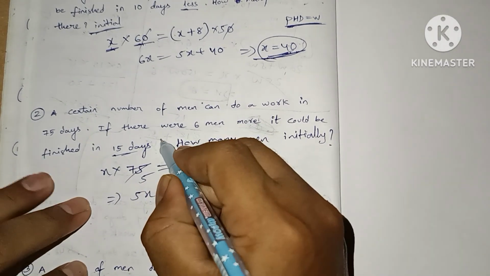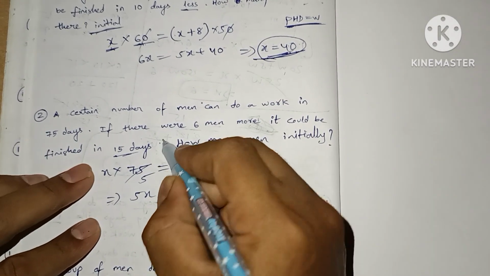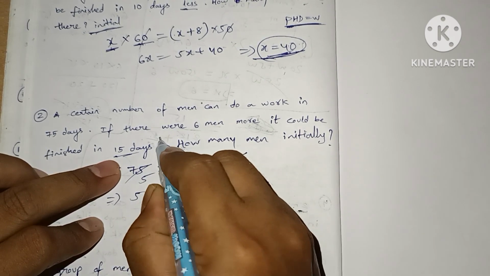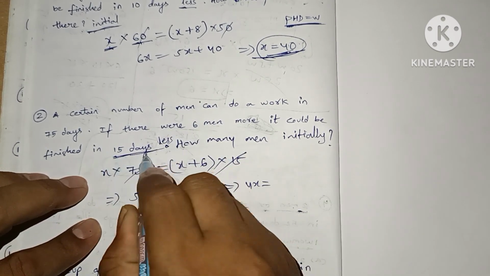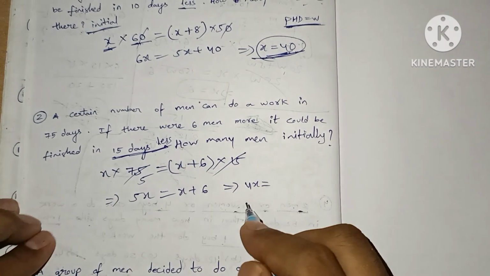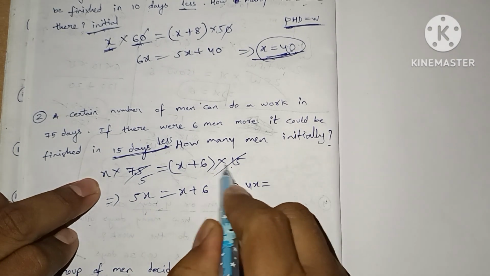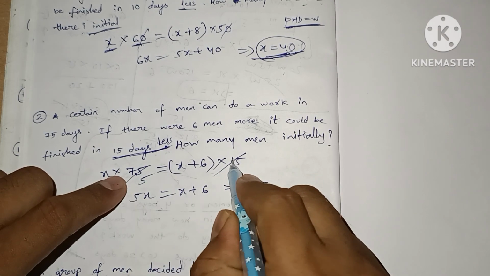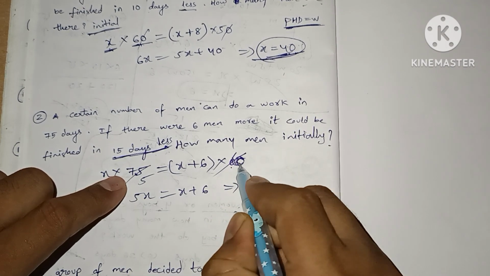Sorry for the disturbance, there is a mistake in this question, as it could be finished in 15 days less. This is the mistake I made in this question. So 15 days less means initially they completed in 75 days, now they completed in 60 days.